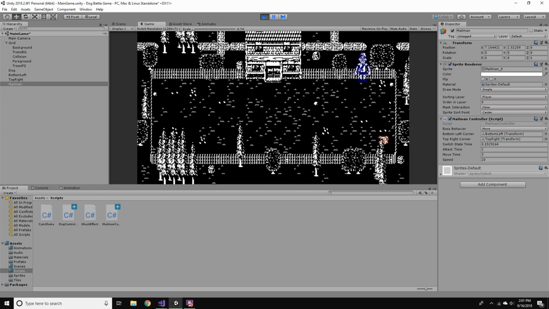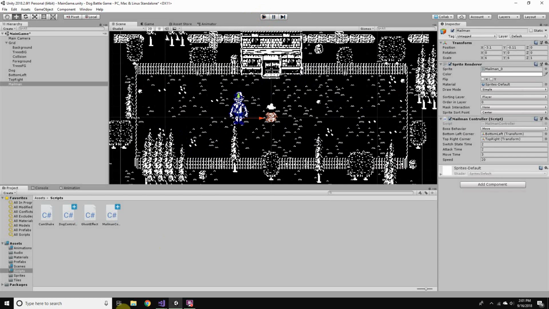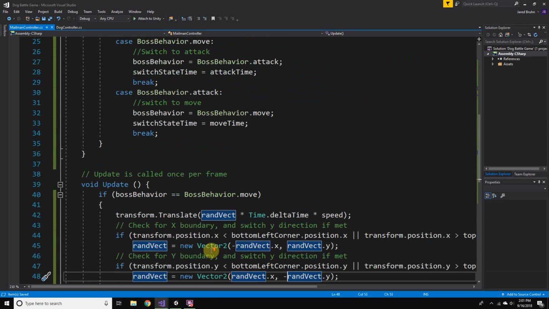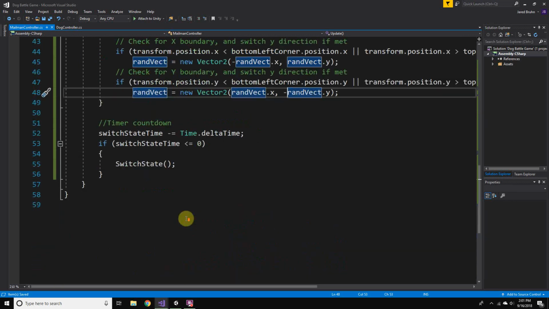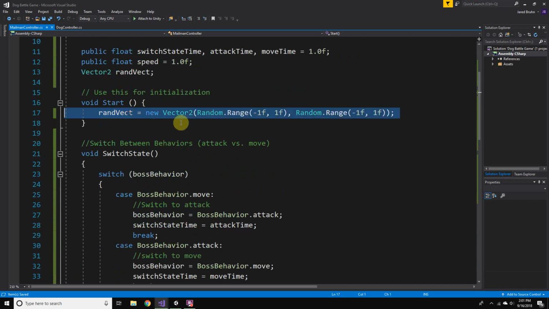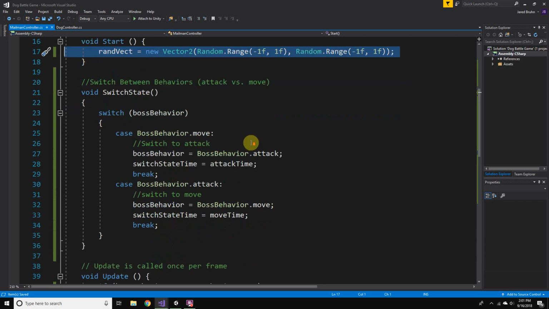One other thing that might be nice is for when he's switching states, instead of the same random direction throughout the entire battle, when he starts up the state again, he'll do a new direction. So we can set random vect.